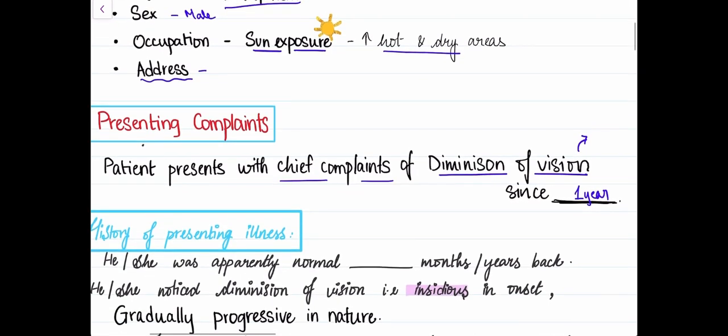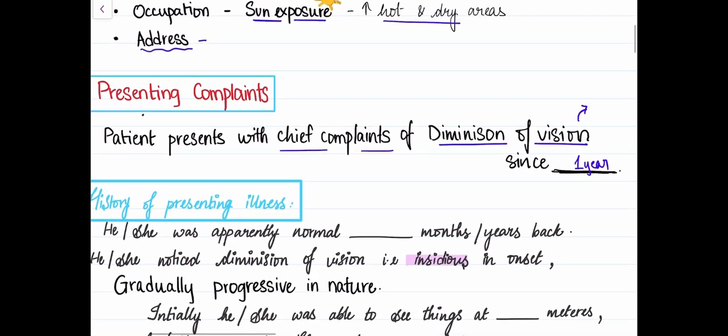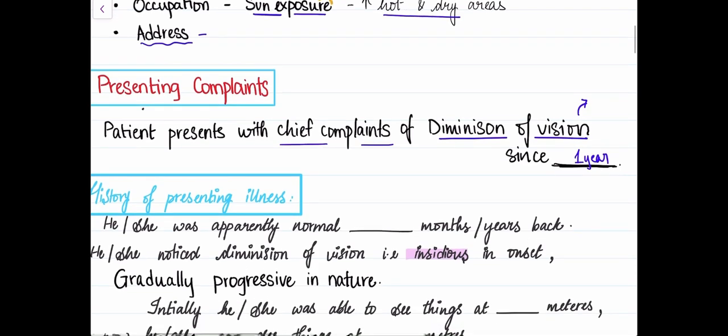And then moving on to the history of presenting illness. This is how we present it: he or she was apparently normal until 1 year back, and then noticed diminution of vision that is insidious in onset and gradual and progressive in nature.